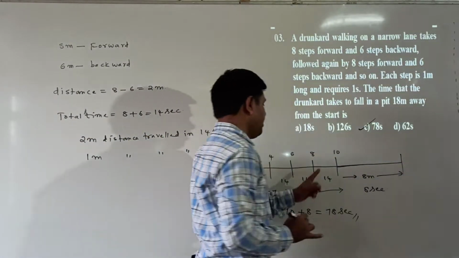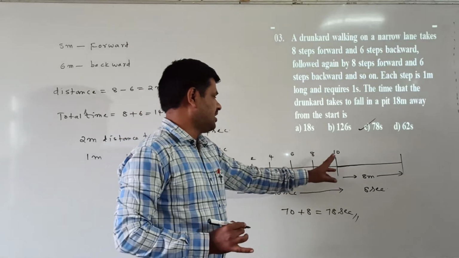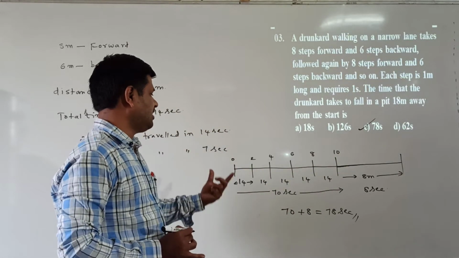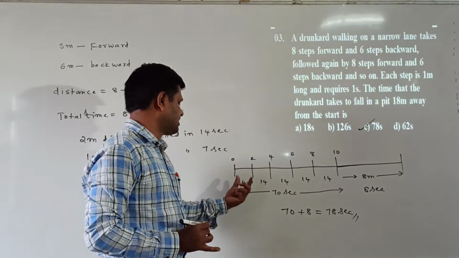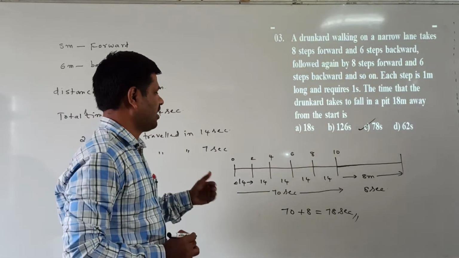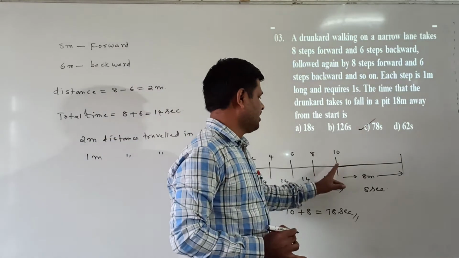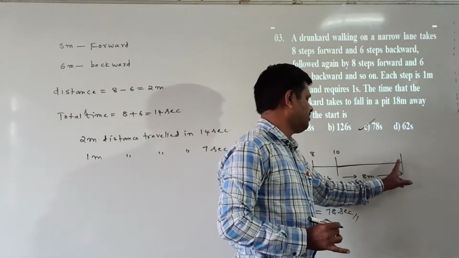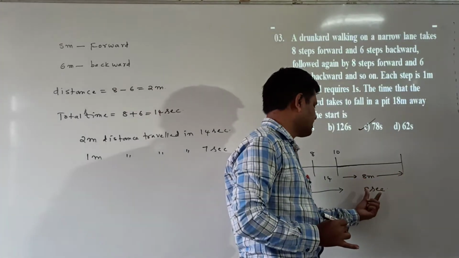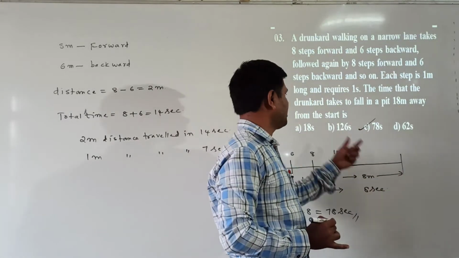Here listen carefully. Up to the 10 meters, we are going forward and backward. That's the reason each 2 meter distance takes 14 seconds, because we are going in the forward and backward direction. After the 10 meters, the drunkard can travel 8 meters in the forward direction and fall into the pit. That's the reason for these 8 meters it takes 8 seconds, because 1 meter